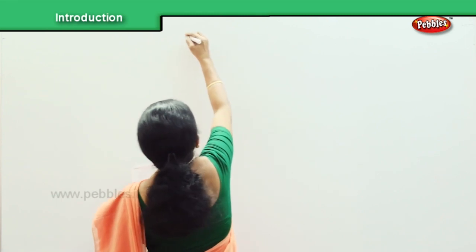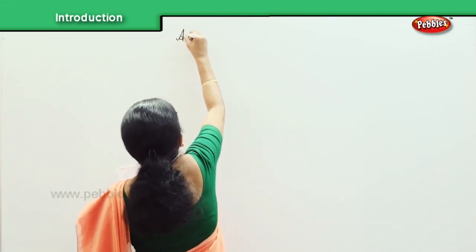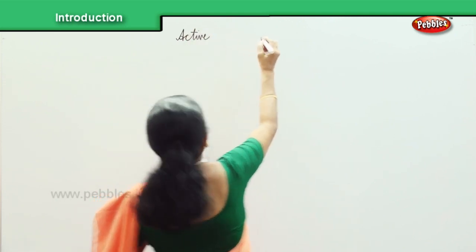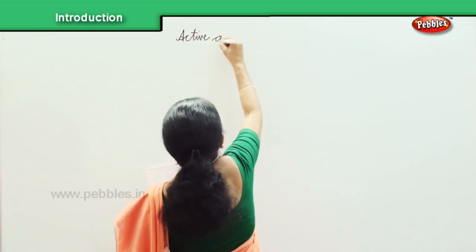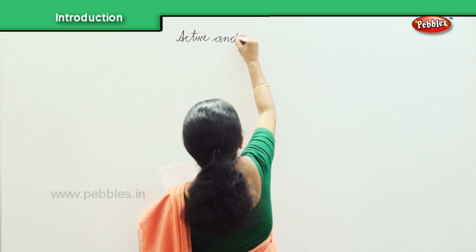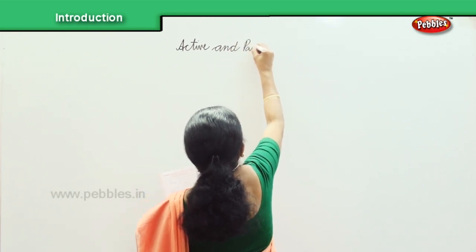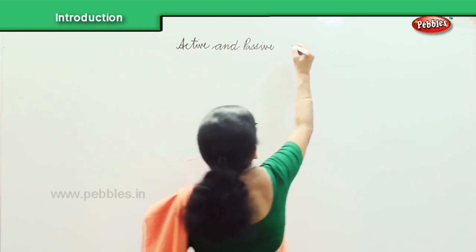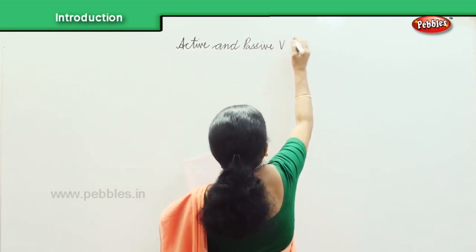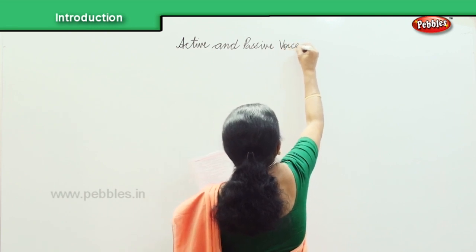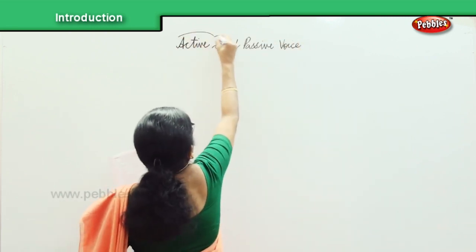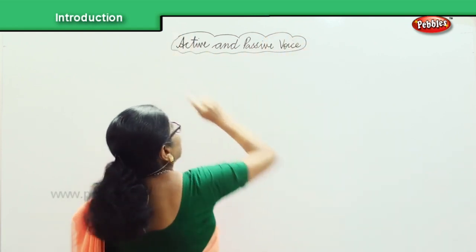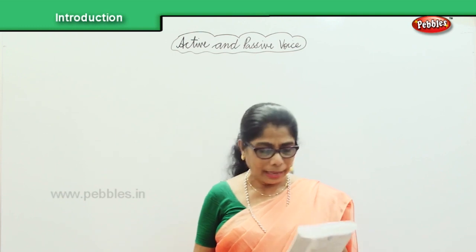So, active and passive. This is the topic with active and passive voice.